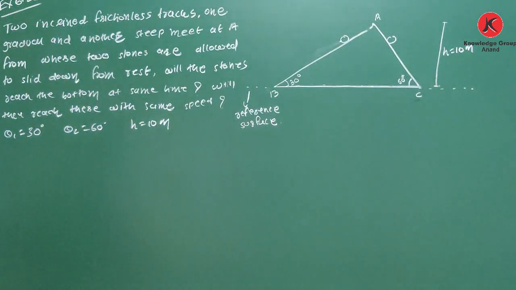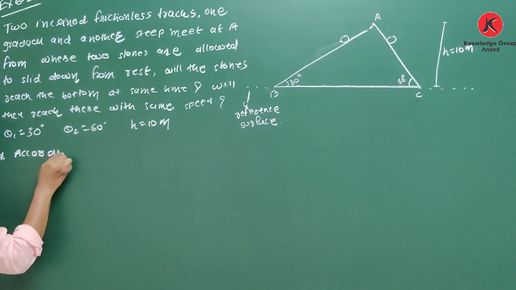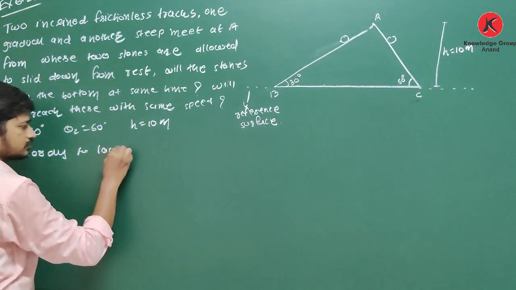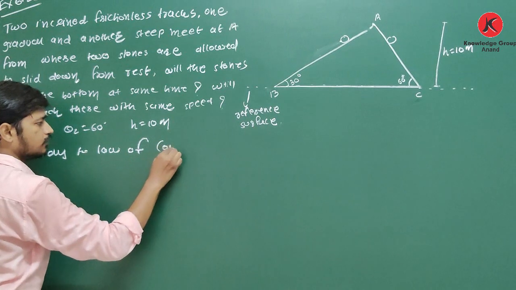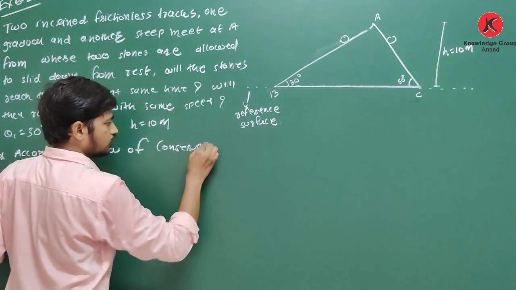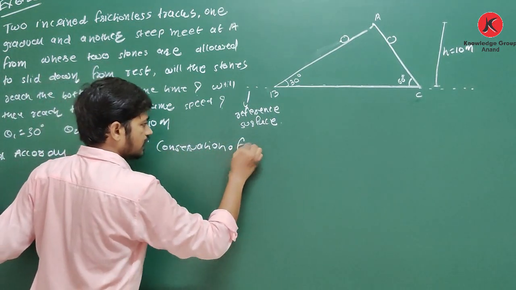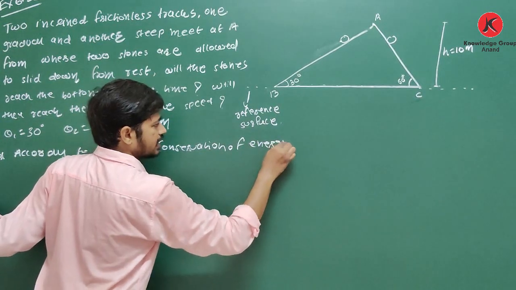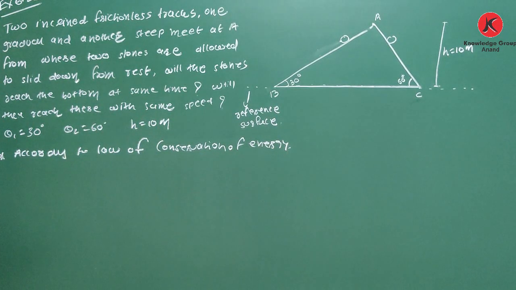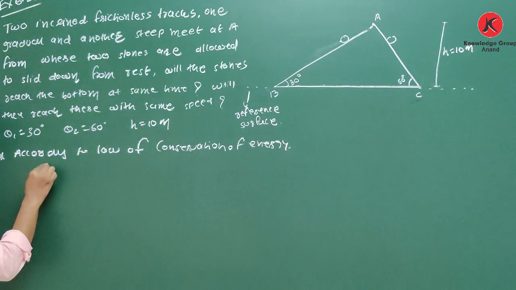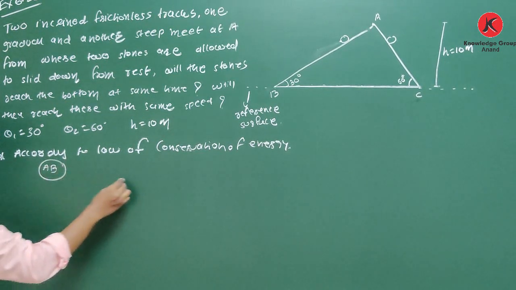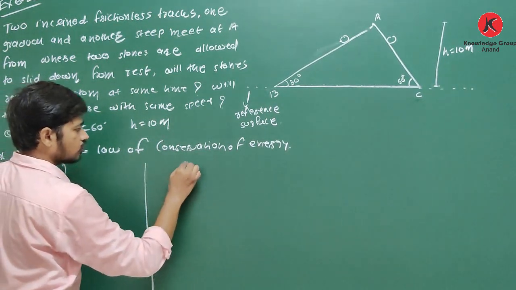How? See here, according to the law of conservation of energy. First I apply it for slope AB, and then for slope AC.